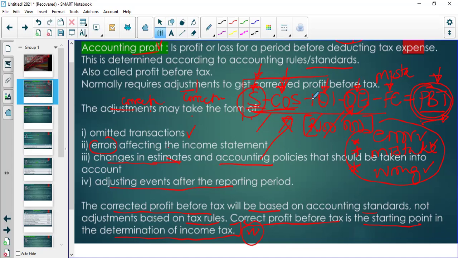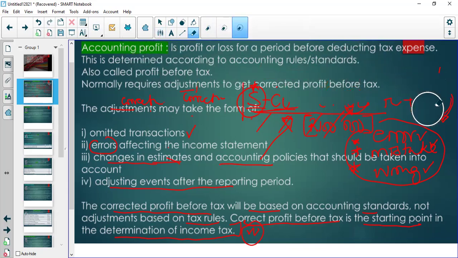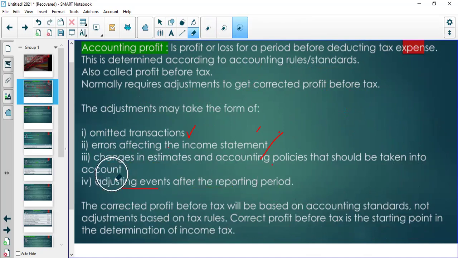Now, I want you to make sure you understand that portion because it's going to be there in your examination, in your assessment. The examiners are going to say, first of all, correct your profit, right? And there is an exercise that I prepared, which is also accessible to you. So you can enjoy that exercise. And it's exercise 1. You can also get it after this. Right, so I'll come back to you later on to say why I was emphasizing corrected profit before tax. I'll emphasize that for you.